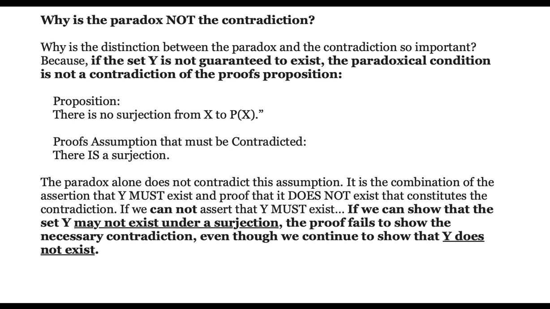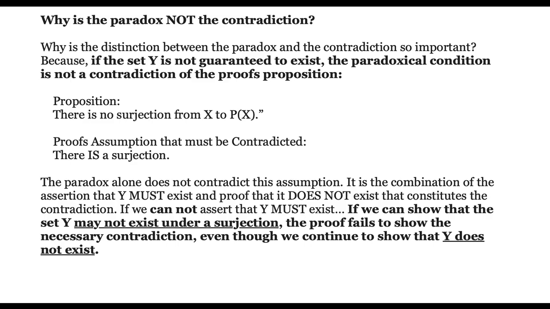Now, why is the paradox not the contradiction, and why is this so important? The distinction between the paradox and the contradiction is important because people seem to fail to understand the proof itself. The proposition is that there's no surjection from X to power set of X, and therefore the proof's assumption that must be contradicted is that there is a surjection. So the paradoxical result of set Y alone does not contradict the assumption. It's the combination of the assertion that Y must exist and proof that it does not exist that constitutes the contradiction.